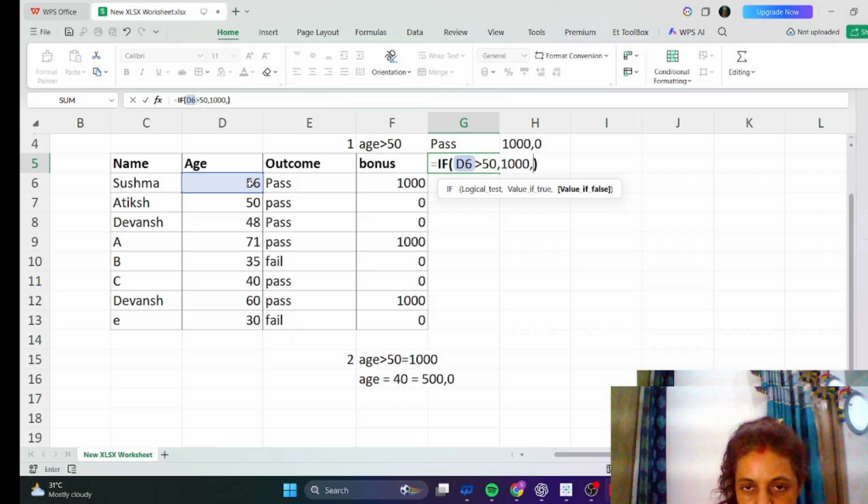The value if false we are not going to write, because we have to apply another condition, and we will have to apply the IF function again. So we don't have to write the value if false.